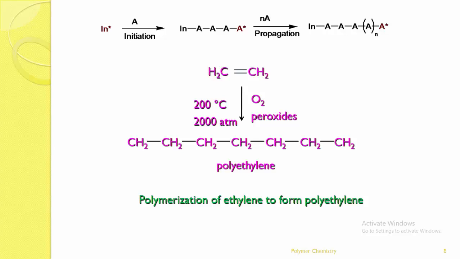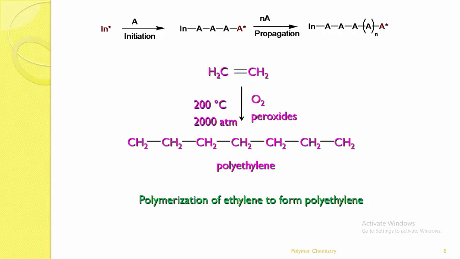So in the initiation step, what will happen? With the help of the initiator, the monomer is converted into the reactive species, and further these reactive species are continuously added in a propagation way. Molecules are continuously added to form a polymer. So here ethylene is converted into polyethylene by means of O2 as the initiator.